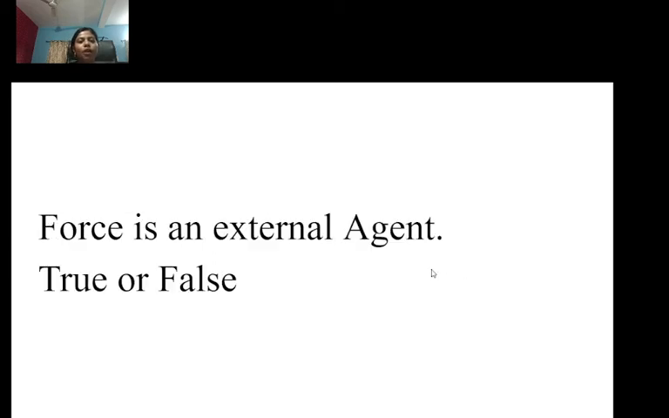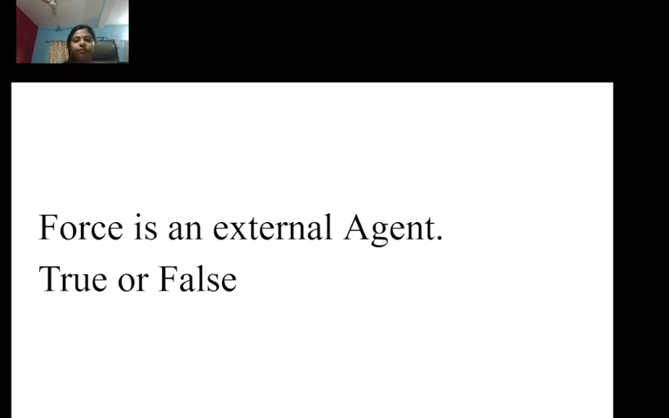Good. Now, force is an external agent. Is it true or false, student? Force is an external agent. Okay. True. Very good, student.